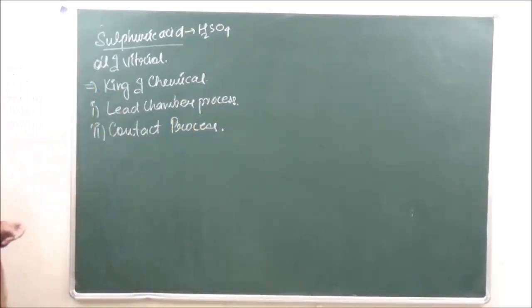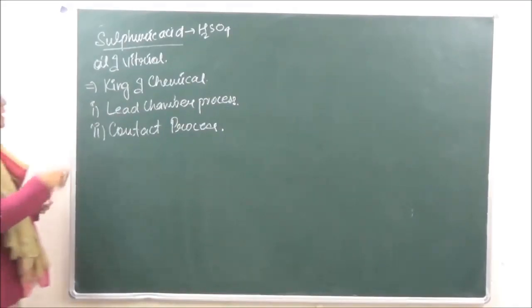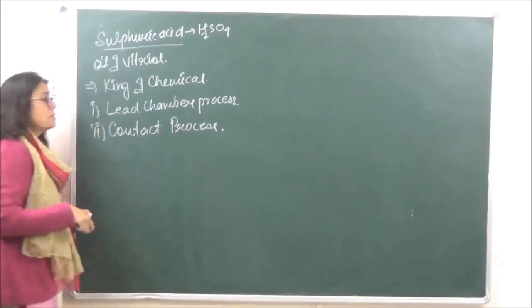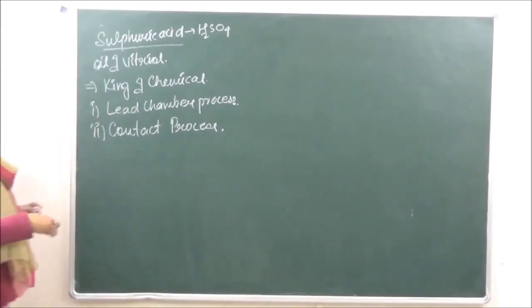Contact process. So this is one process which we are going to study in detail. When we're looking at contact process, the contact process में sulfuric acid is formed by the following steps.